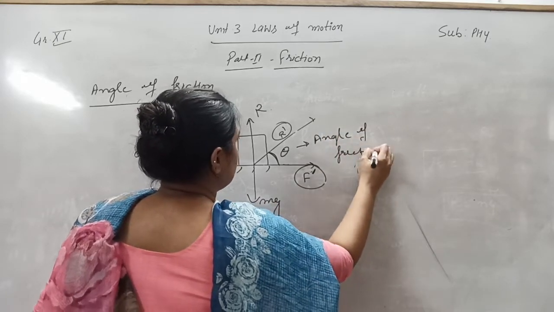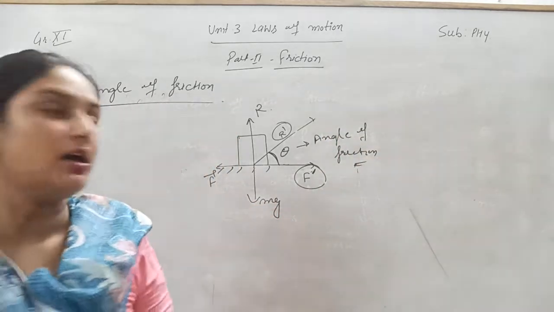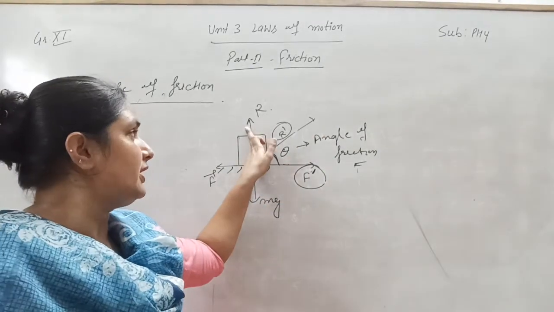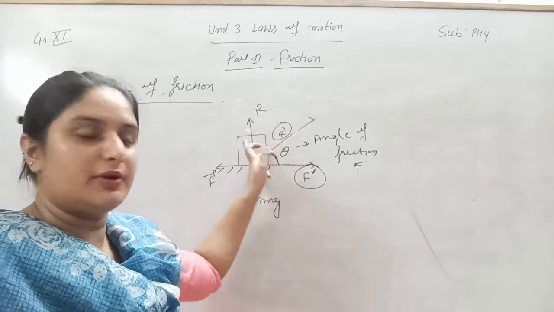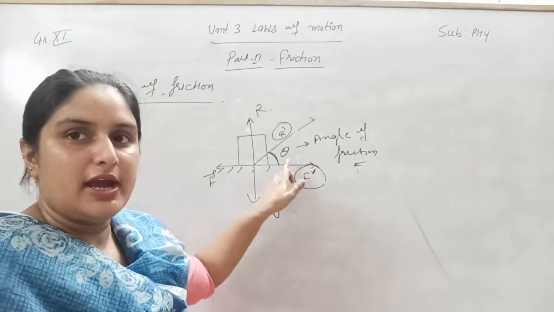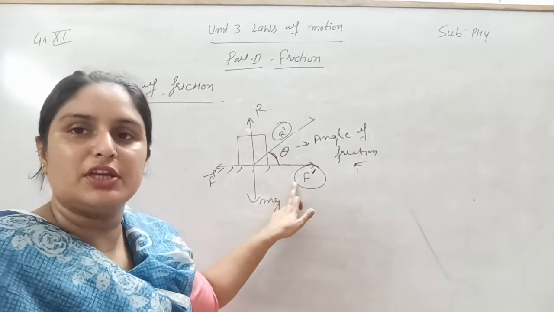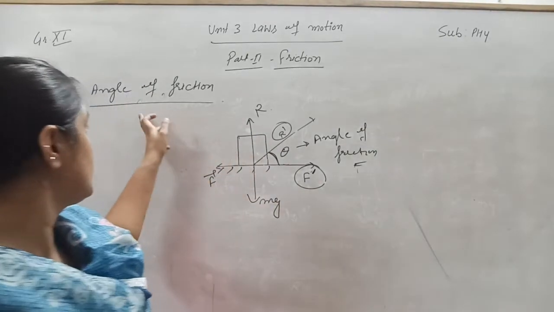What is the angle of friction? Angle of friction is the angle between the frictional force F dash and the resultant of normal reaction R and this frictional force.